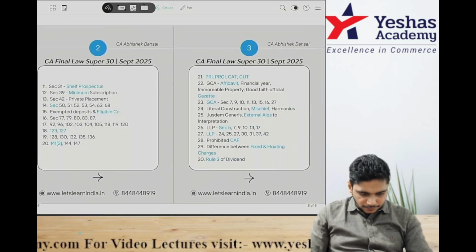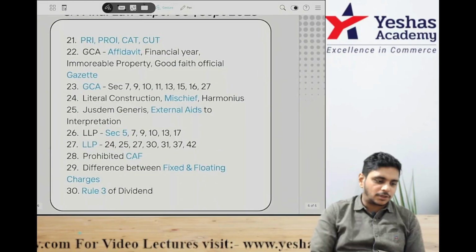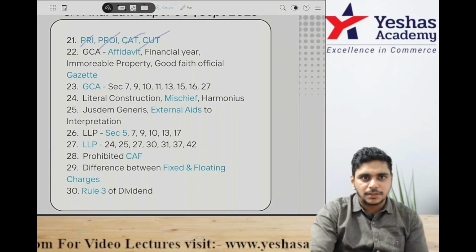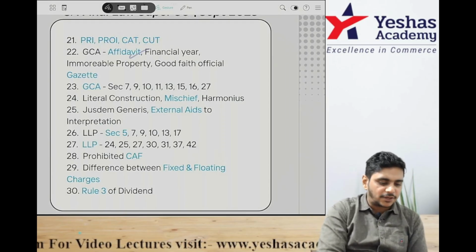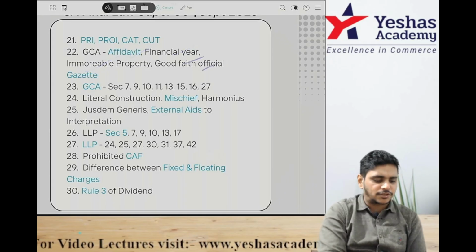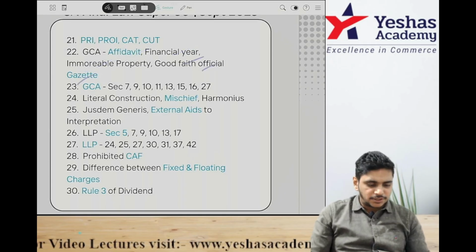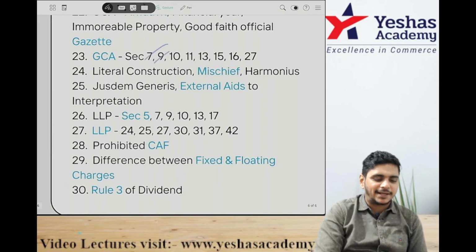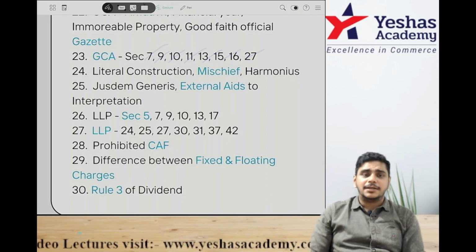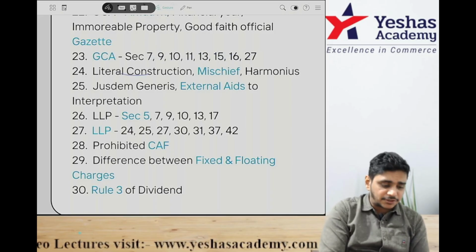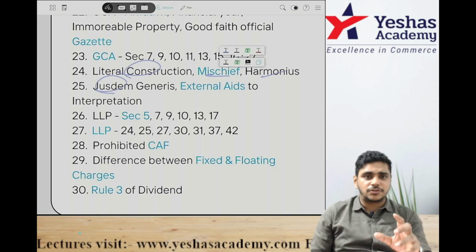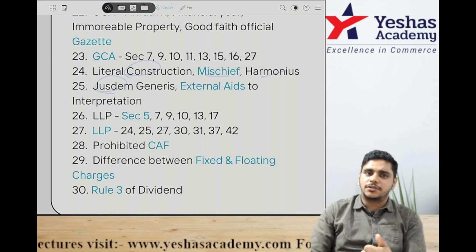Then in FEMA, we have PRI, PROI, CAT and CUT, the list of PRI, PROI, CAT and CUT. In the General Clauses Act, the definition of affidavit, financial year, immovable property, there's a typo error there, good faith and official gazette definitions. In General Clauses I have written Sections 7, 9, 10, 11, 13, 15, 16, 27. We have written that in the handwritten notes, you can check that. In interpretation we have literal construction, mischief rule and harmonious rule. This is ejusdem generis, the word is wrong, ejusdem generis, external aid to interpretation.